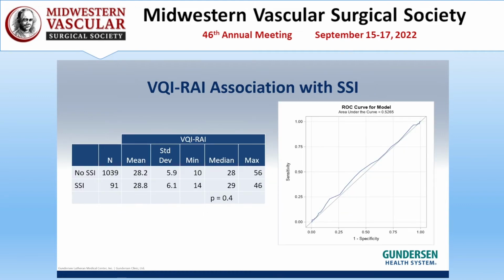We then looked at frailty as a continuous variable along this continuum of VQI RAI scores. Here too, we did not find a statistically significant association between frailty and surgical site infection, with a p-value of 0.4 and an ROC area under the curve of just 0.52, indicating this association between frailty and surgical site infection is a little better than a coin toss.